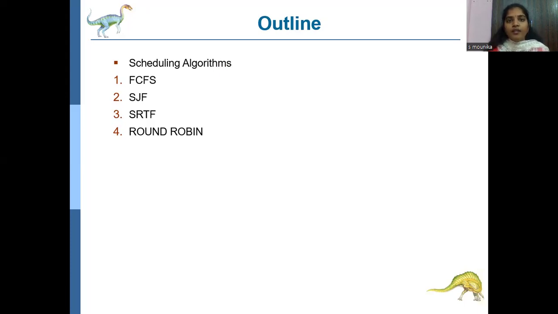Next, round robin, which is based on the time quantum. Each and every process enters the ready queue for a particular interval of time. Only for that interval of time does the process enter the ready queue. Then only does the process complete its execution.